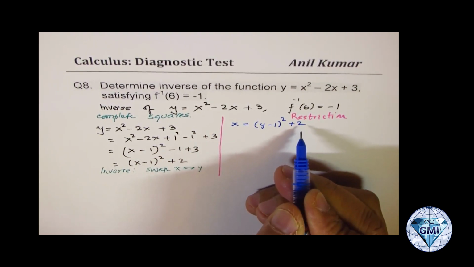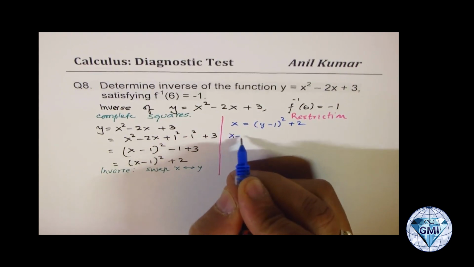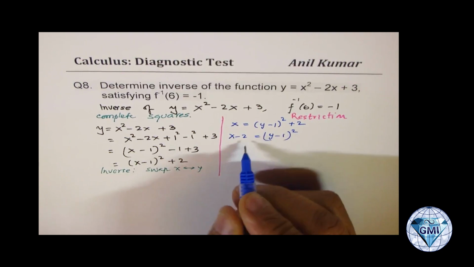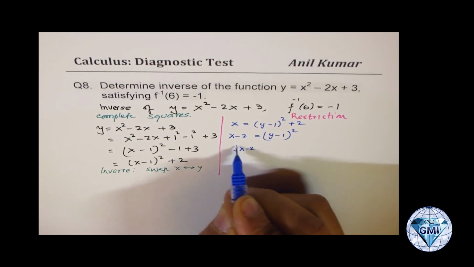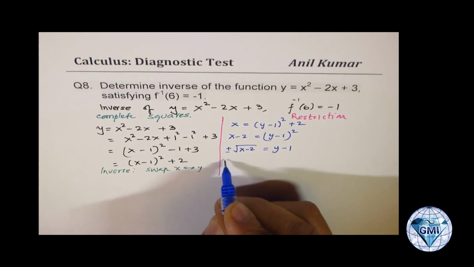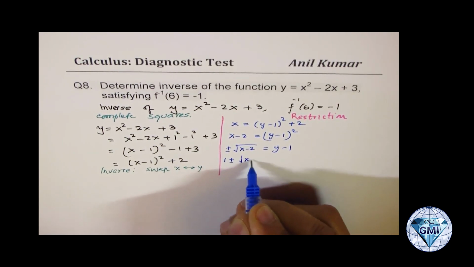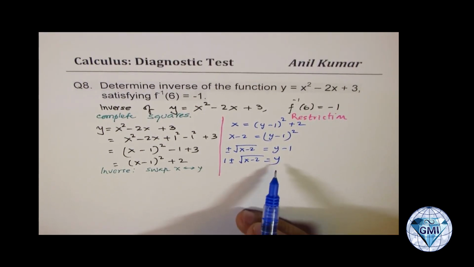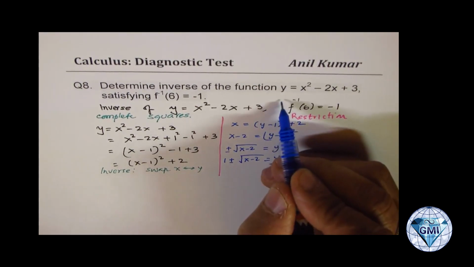Bringing 2 to the left side gives us x minus 2 equals y minus 1 whole square. Now square root it. So square root x minus 2, you get plus and minus y minus 1. Bring 1 this side. 1 plus minus square root x minus 2 equals y. Now at this stage, you have to look into the given condition.